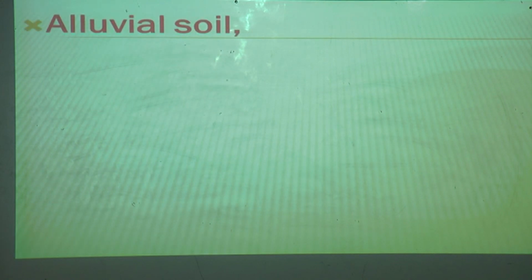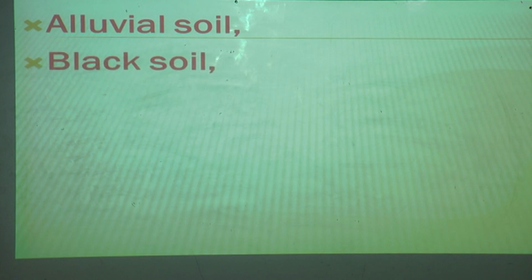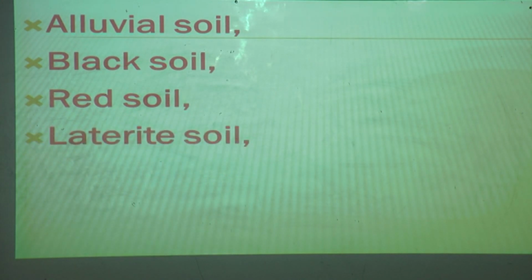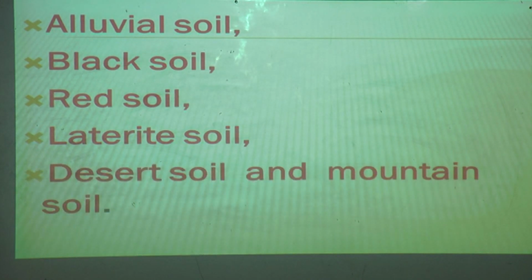First one, we have completed alluvial soil. Second one, black soil, red soil, laterite soil, and desert soil and mountain soil. So how many soils have we completed in this lesson? 6 are there. So let us see. First one, alluvial soil, black soil, red soil, laterite soil, desert soil and mountain soil. These are the 6 types of soils.